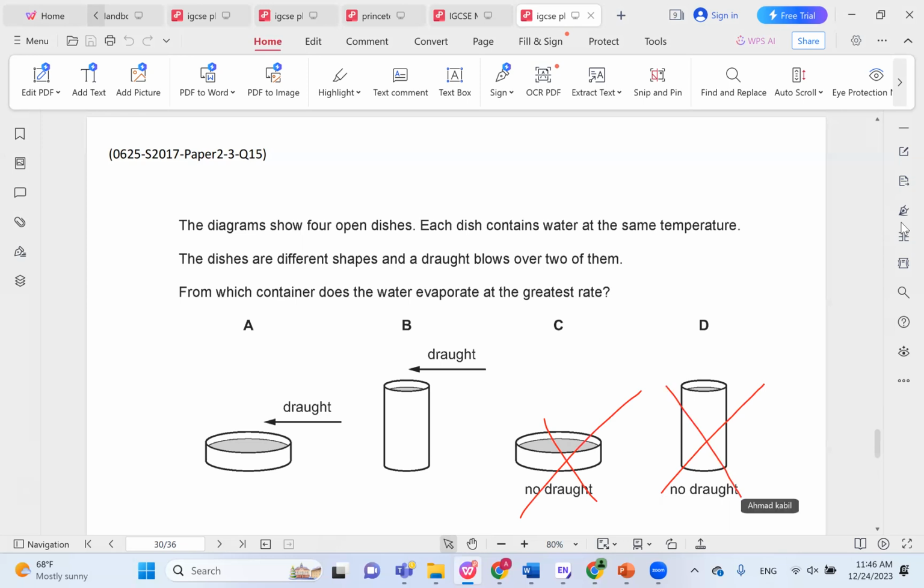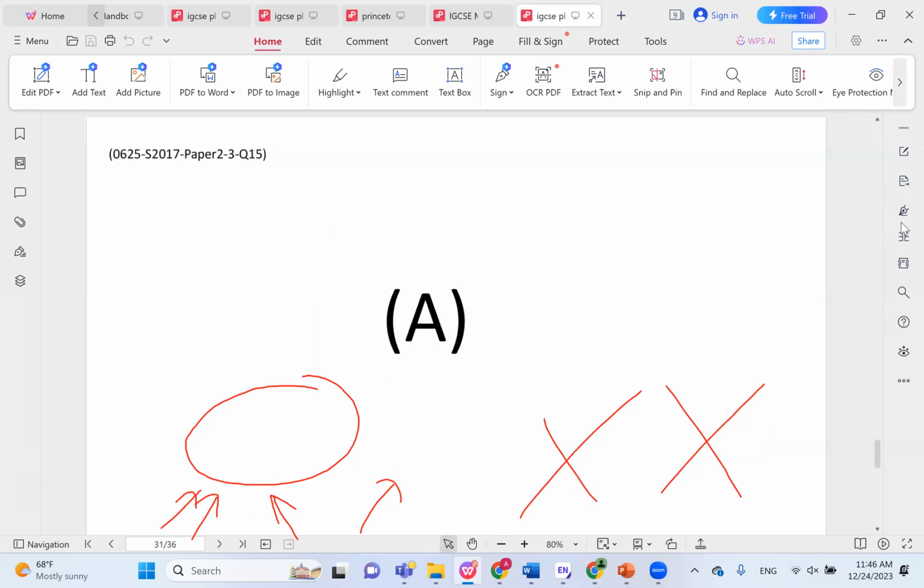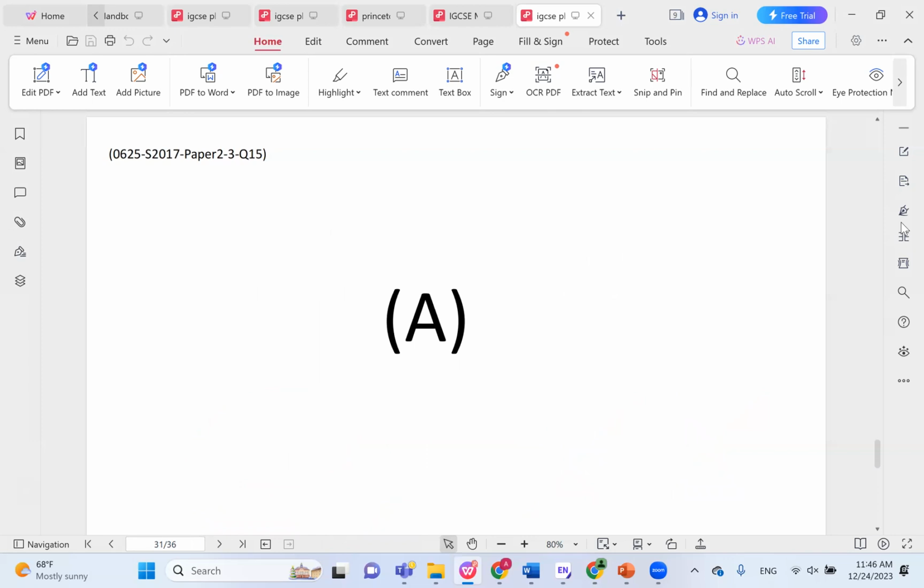And then for the ones that are exposed to wind or draft, which one will experience greater evaporation? Of course, the one with the greater surface area. So if you have soup in this cup versus in this container, soup will get colder here much more quickly because more evaporation happens due to the greater surface area. So A is the correct choice here.